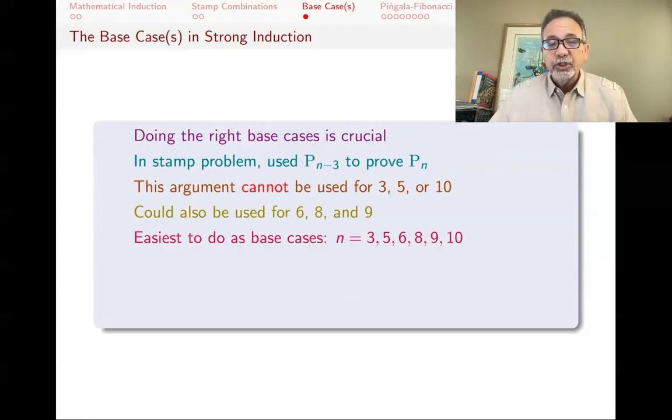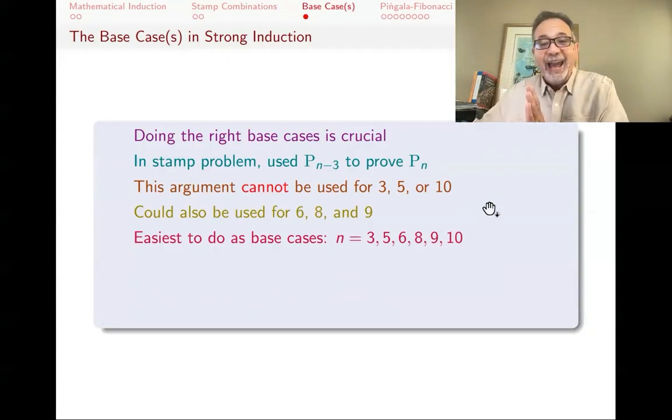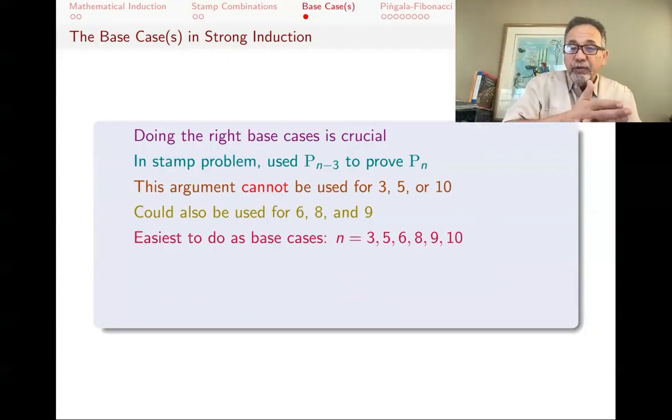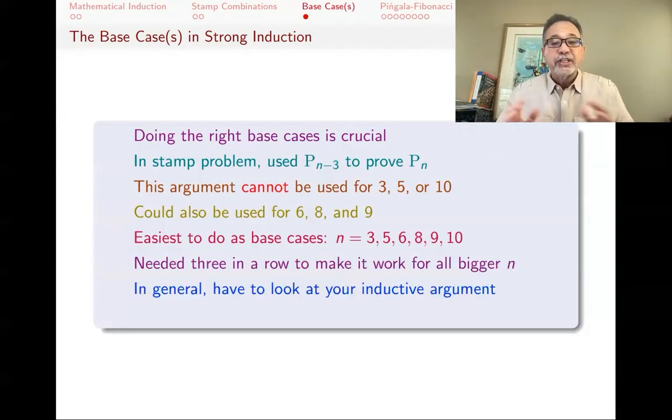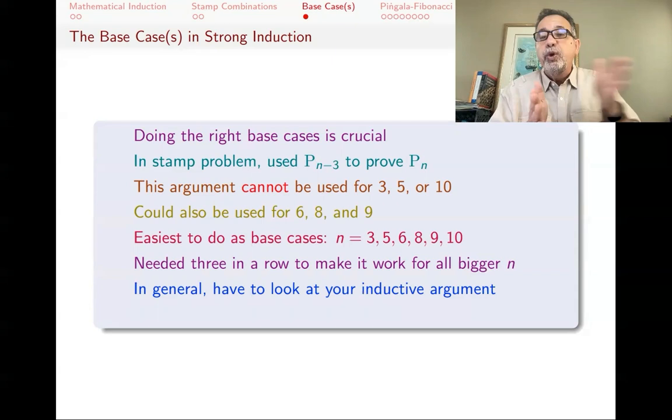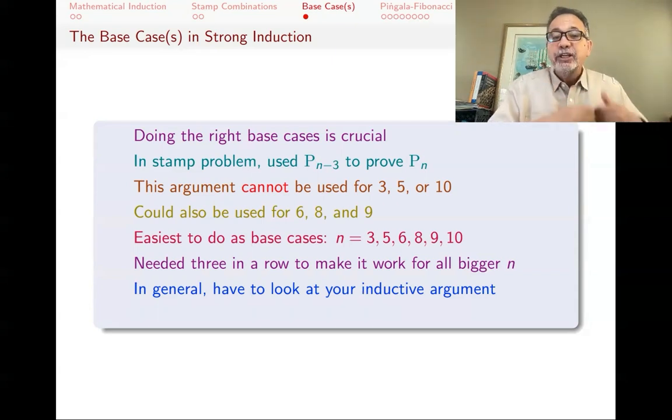Why? Because you need those 3 consecutive numbers, 8, 9, and 10, so that you know after that, whenever you refer to 3 before, it's going to fall on something you've already done. And in general, this is always the case that when you do strong induction, you want to look at your argument. In that inductive argument, what did you use? And based on that, you will figure out what the base cases are. You can't really come up with the base cases without knowing what your inductive argument is.